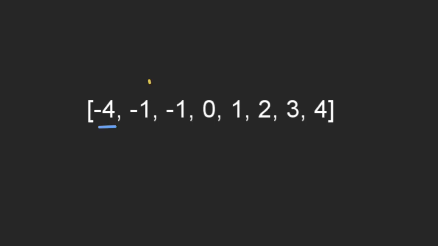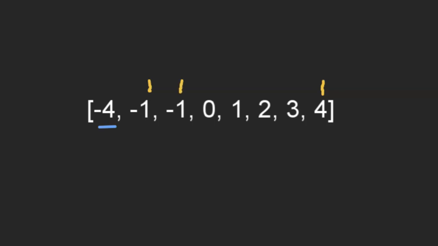We're going to have a left pointer, and we're going to have a right pointer. Let's see. And then we're going to add up all three numbers. -4, -1, and 4. What is that? -5 plus 4 is -1. Okay, that doesn't work. It's too small. And if it's too small, we're going to move the left pointer to a bigger number. So we'll move it here.